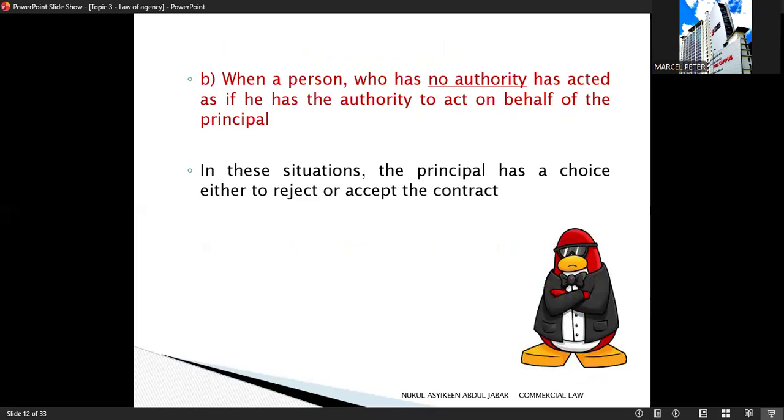The second situation of ratification is when a person has no authority at all, but acts as if he has authority to act on behalf of the principal. At the time the act is done, the person is not an agent and there is no authority given. However, after the act is done, the principal has a choice to accept the contract or to reject the contract. If the principal accepts, the acceptance is called ratification. Once it is ratified, the contract becomes valid and binding on the principal as if authority existed from the beginning.